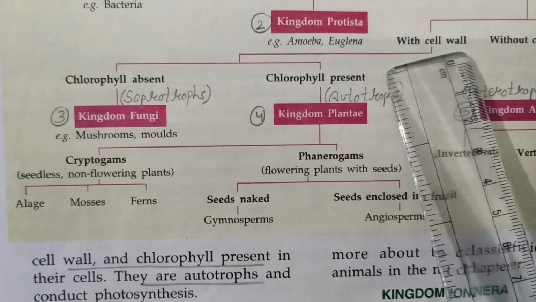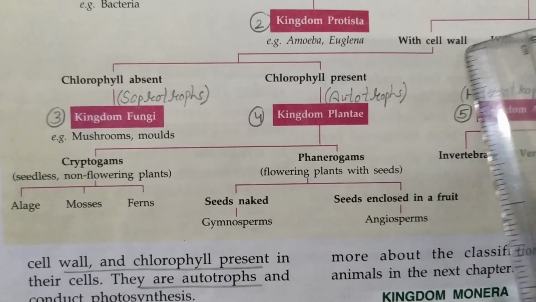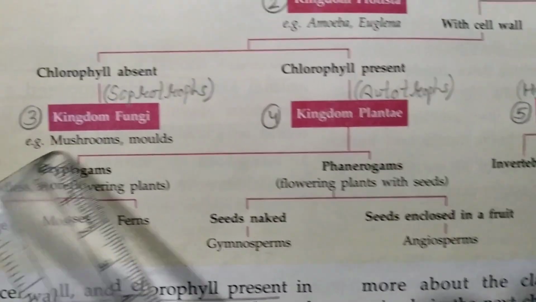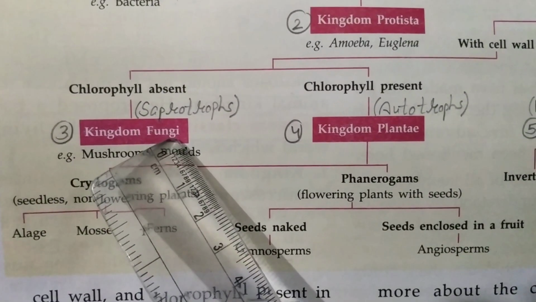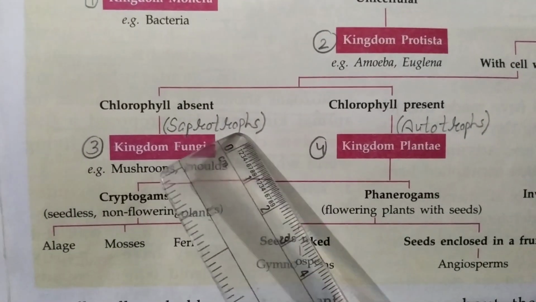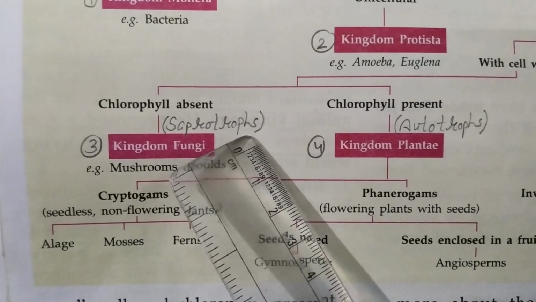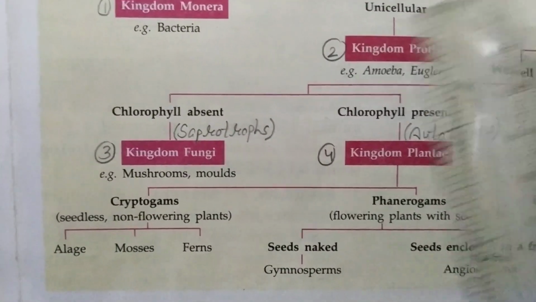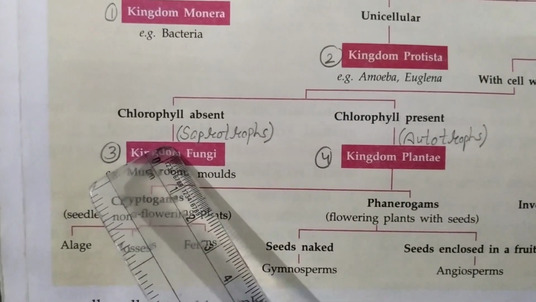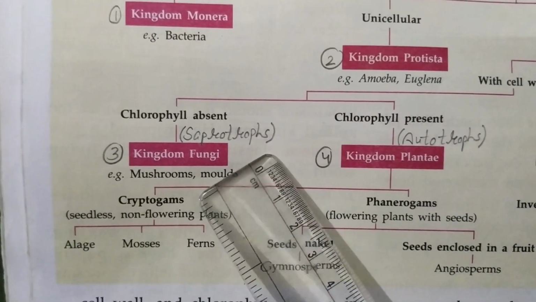So first we will see with cell wall but without chlorophyll. The third kingdom, fungi. In this kingdom the organisms are saprotrophs or saprophytes. Means there is no chlorophyll, so they cannot prepare their own food. They feed on dead and decaying organic matter.